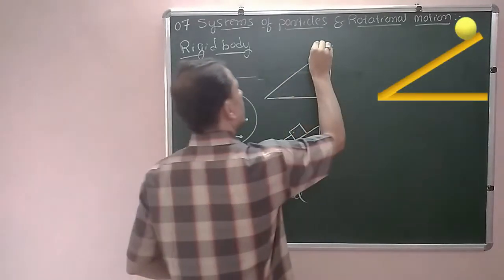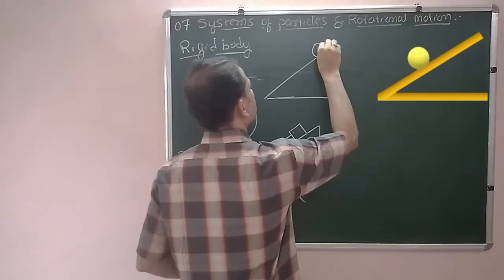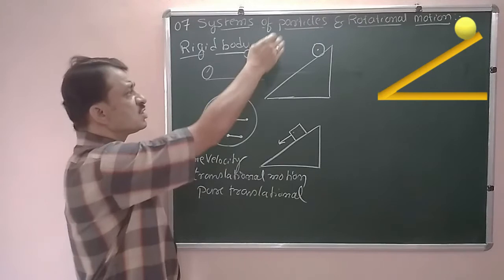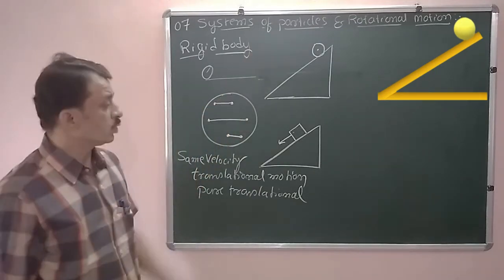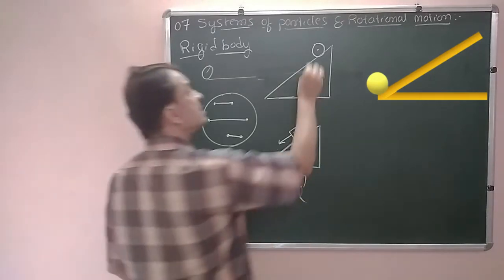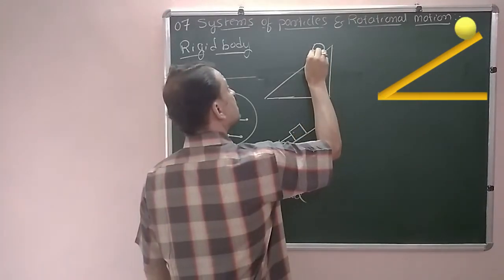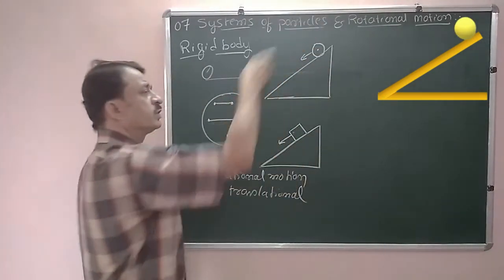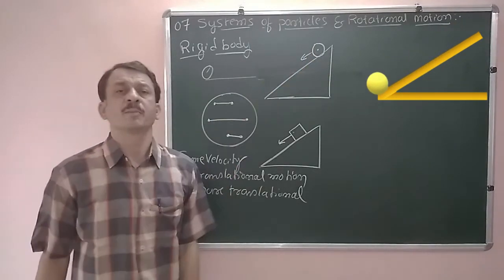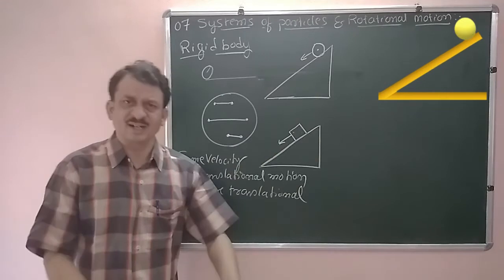Now an object like a ball or a cylinder is rolling down. Now here it is sliding. Now here it is rolling down. It starts rolling down from top to the bottom, because it is spherical in shape. We are considering a ball or a cylindrical object.